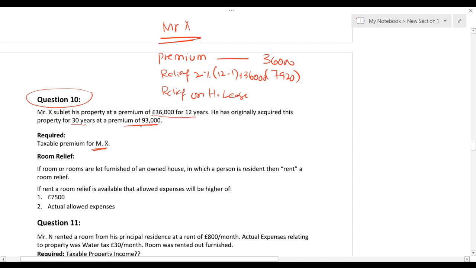Look at the premium which is in head lease. It's 93,000. Deduct the relief from this 93,000. 2% (n minus 1) into 93,000. It is 53,940.